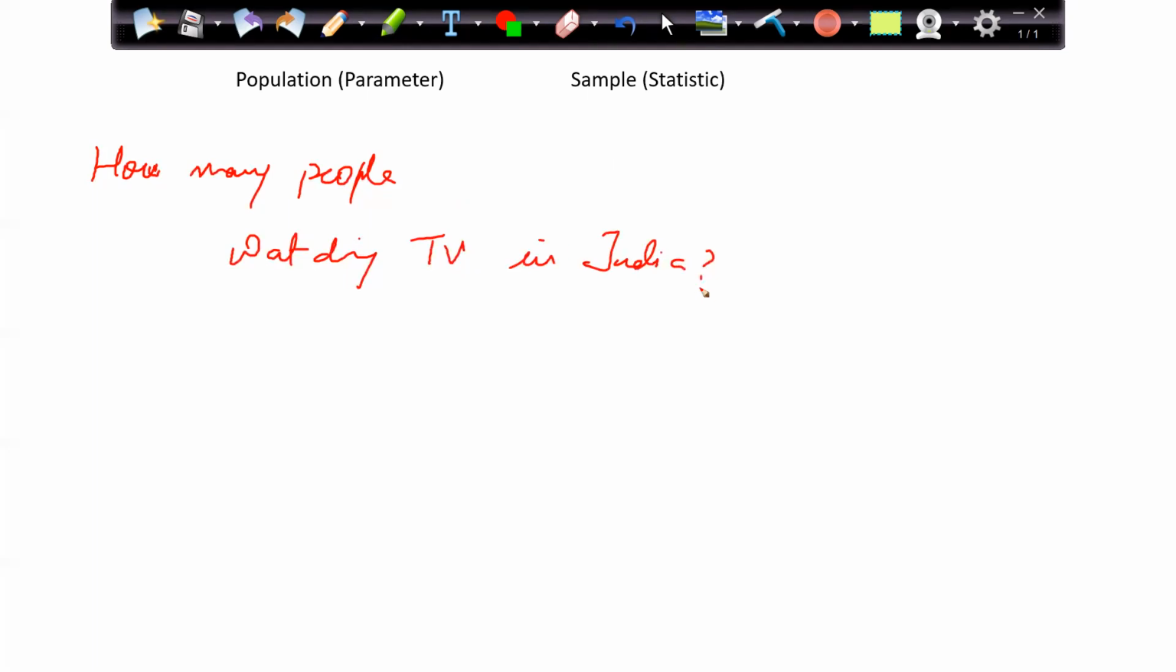Now that entire thing which we spoke about is actually from a population point of view, where I am considering the entire population. For example, let's say I want to know how many people are watching TV in India, and how many hours basically.